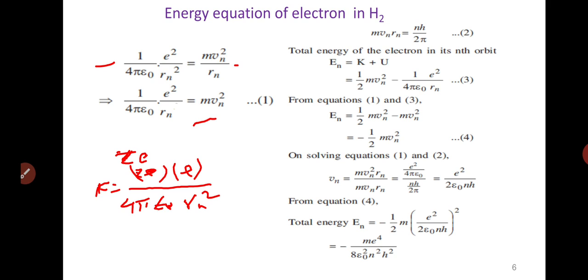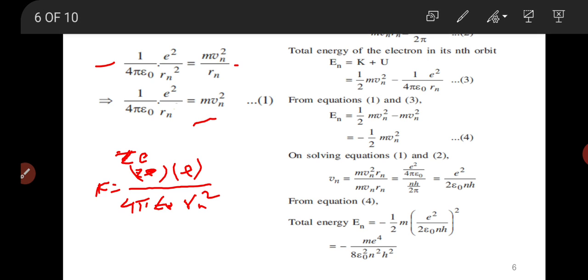The total energy of the electron in the nth orbit is the kinetic energy plus the potential energy. So in the third equation, we substitute the kinetic energy, half of m v square, and the potential energy, minus E square divided by 4 pi epsilon 0 Rn.